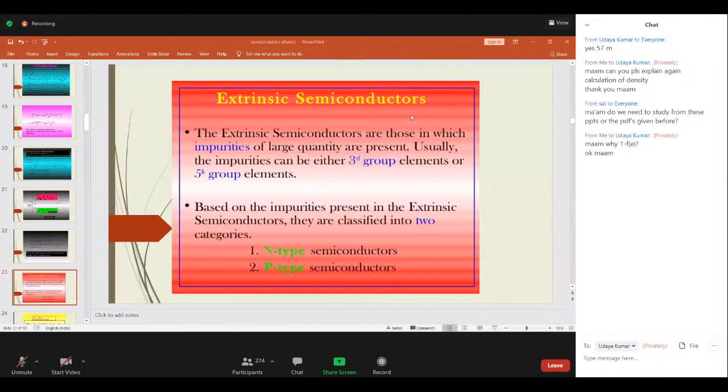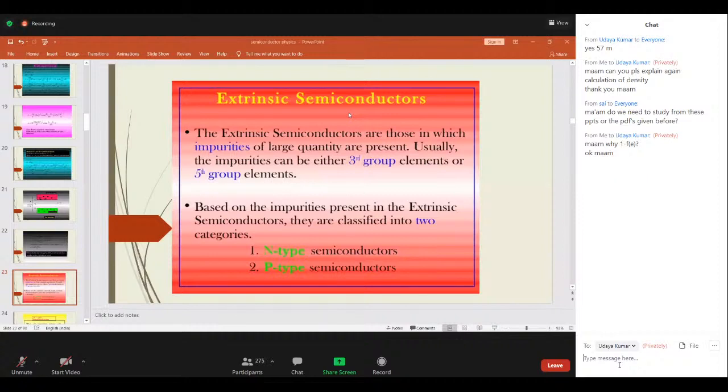Got it? Now coming to the extrinsic semiconductor. Extrinsic semiconductors are formed whenever impurities are added to an intrinsic semiconductor; the resulting semiconductor is known as an extrinsic semiconductor.